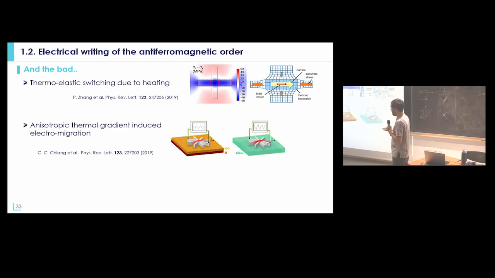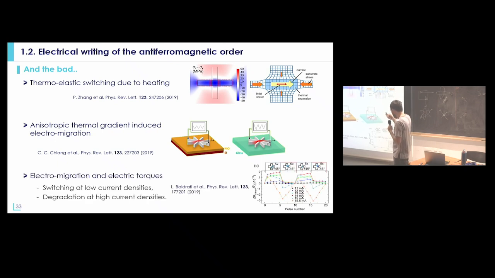What people also realized is that when you apply such a large, anisotropic thermal gradient, you can induce electromigration. It was observed in this paper, and also in a couple of others, that if you do the same experiment, patterning some platinum Hall bars on top of an antiferromagnetic film of nickel oxide, or if you do the same on glass, you will observe exactly the same type of sawtooth behavior, which means that at the end, most of the effect that was detected was related to electromigration.